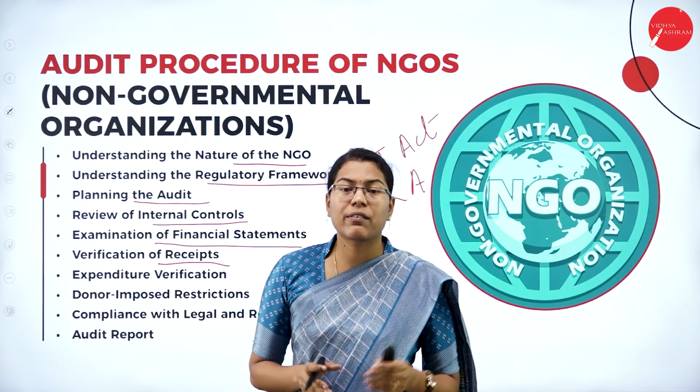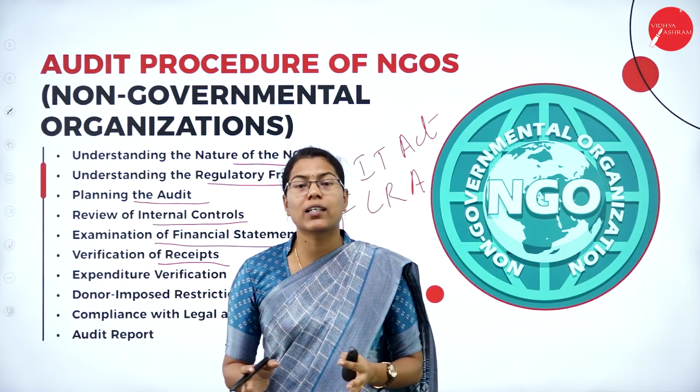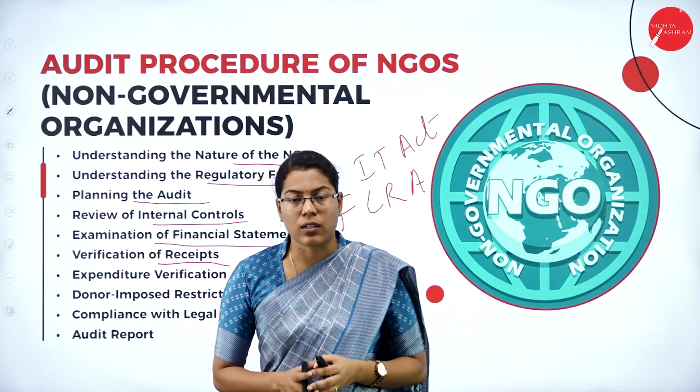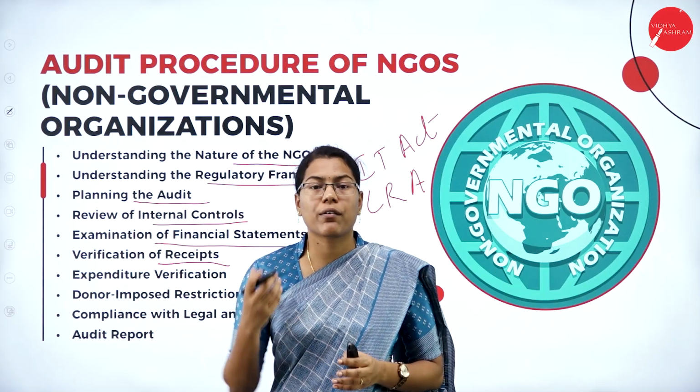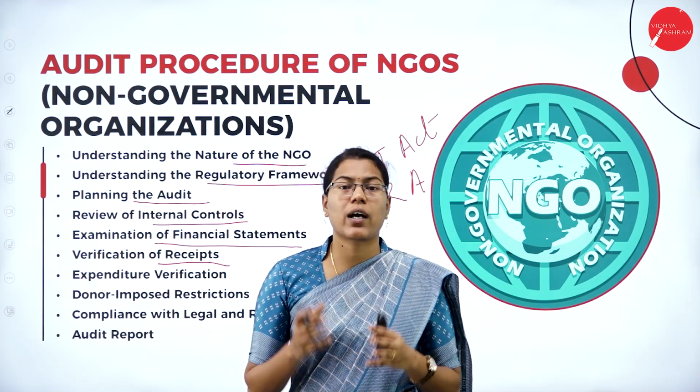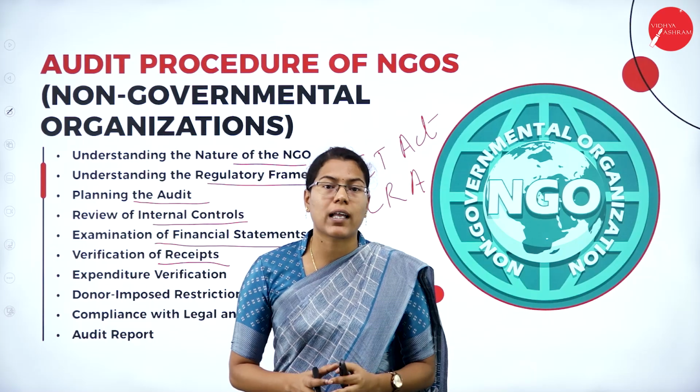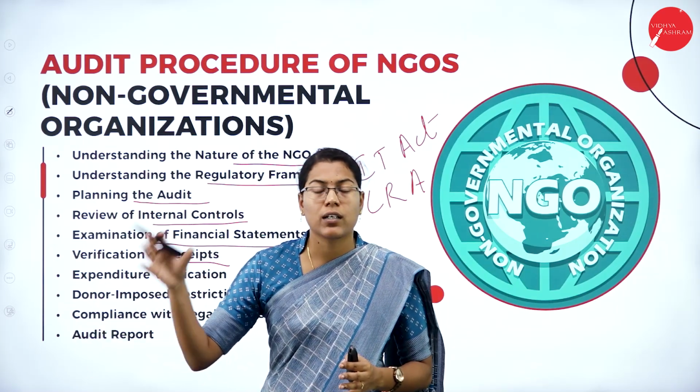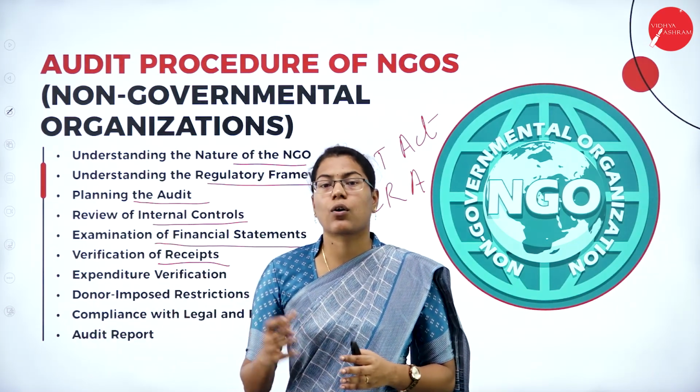Say for example, if an NGO receives rupees 1 lakh for school construction, then check or verify whether that NGO has utilized that rupees 1 lakh only for that particular purpose of school construction or not.